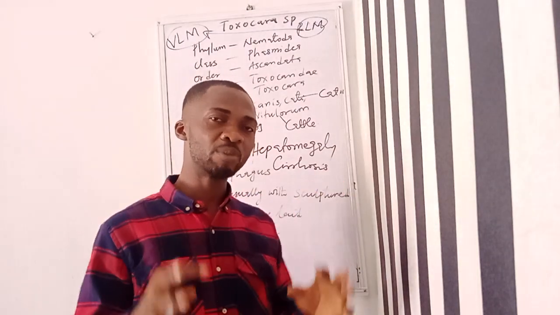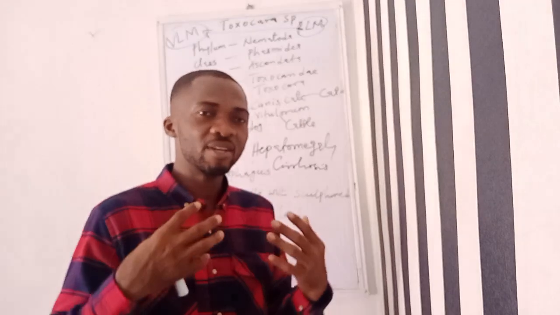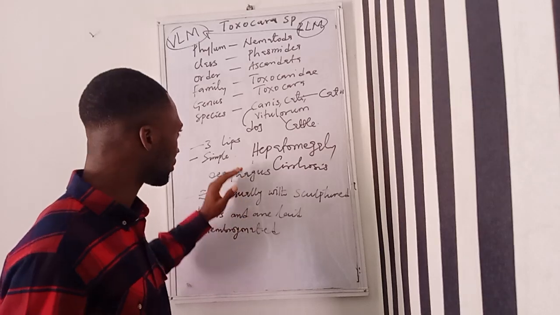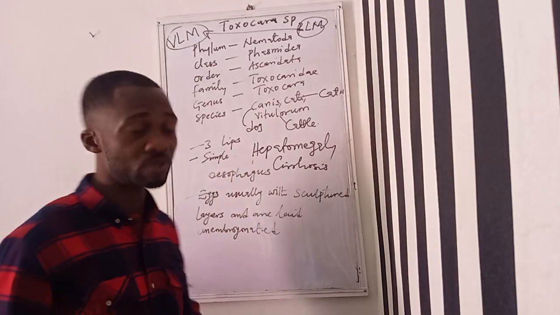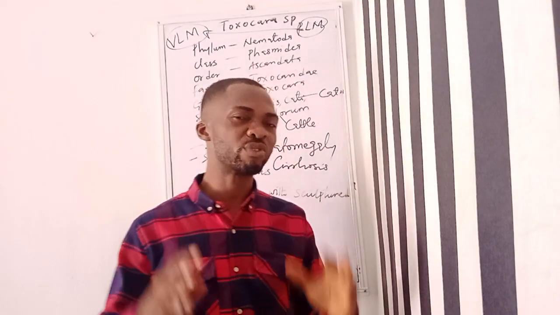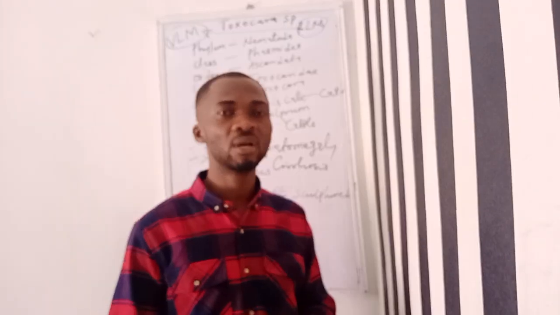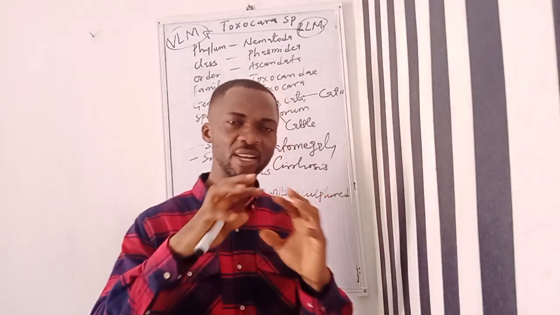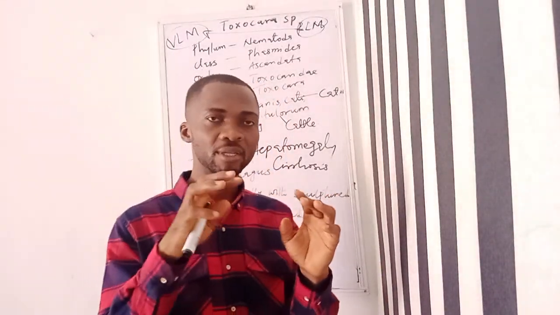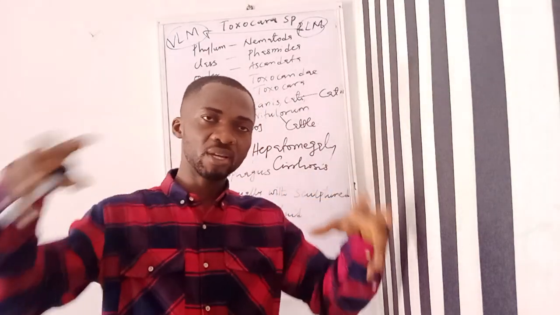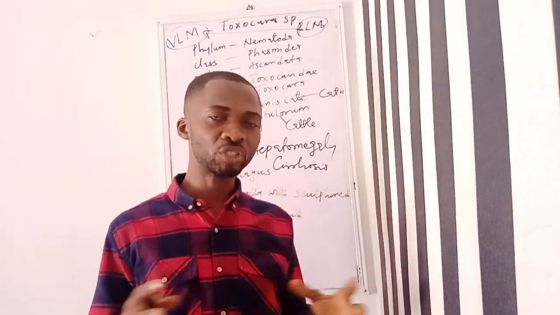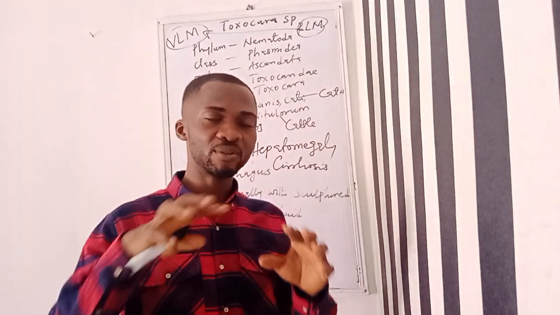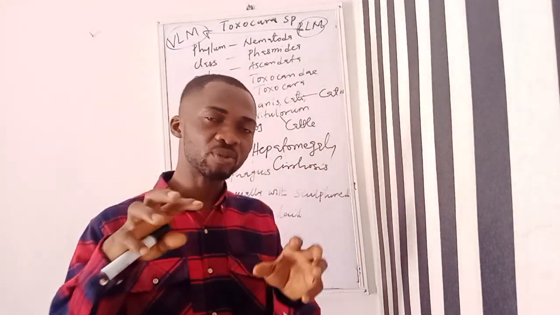They also have a simple or less specialized oesophagus, that means an oesophagus that is not specialized. They have certain patterns or ridges on the outermost shell of the eggs.